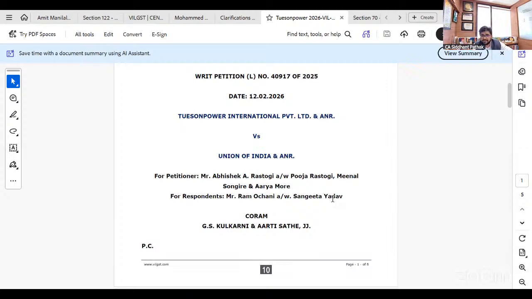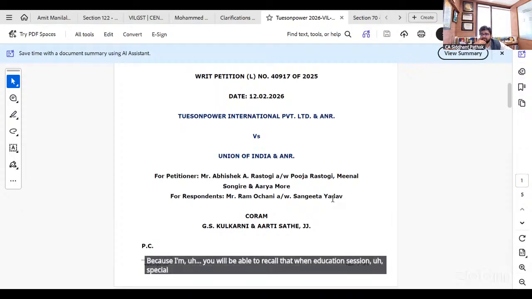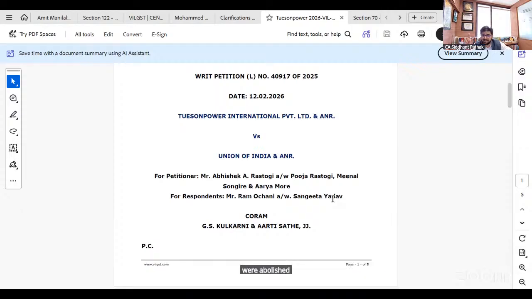Tomorrow, if the council comes up with any special scheme, there may be 10% or 20% chances. You will recall that when education cess and special education cess were abolished, at that time they came up with a clarification that you utilize the credit of EC and SHEC against service tax or central excise, you adjust it.